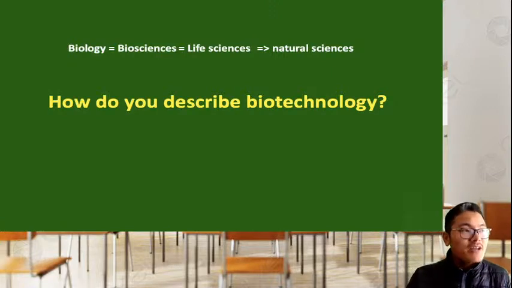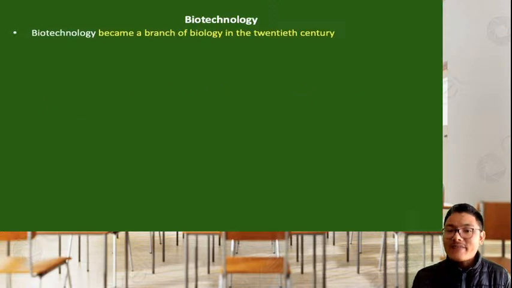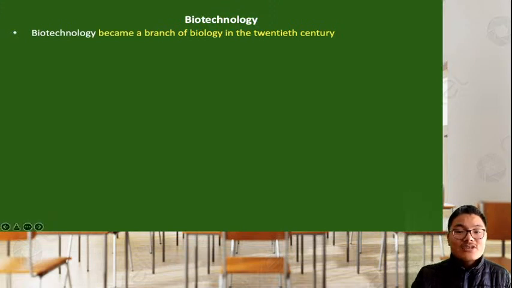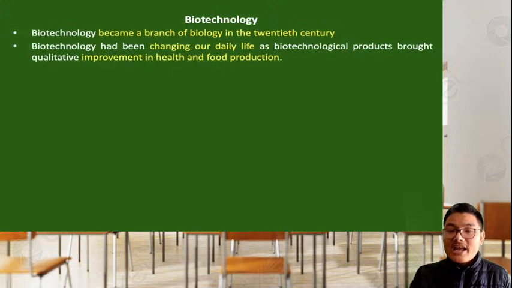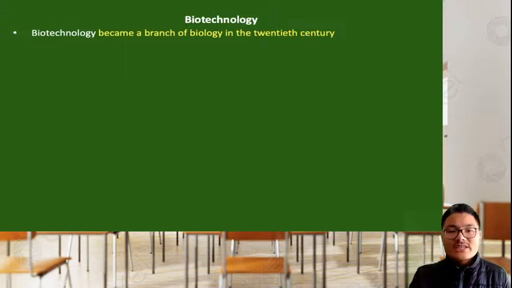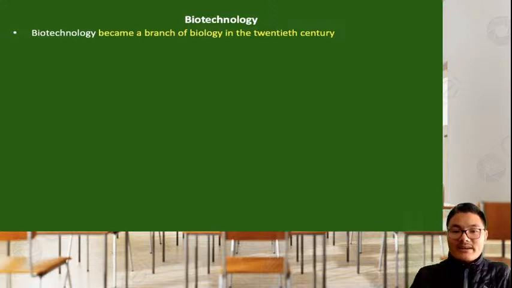Now we can explain biotechnology in different ways. First, just have an understanding of the background knowledge of biotechnology. Biotechnology became a branch of biology in the 20th century. We are now in the 21st century. At the end of the 20th century there was development of biotechnology, and now in all the universities and colleges we have a branch of biology which can be studied as biotechnology, and it has good scope.